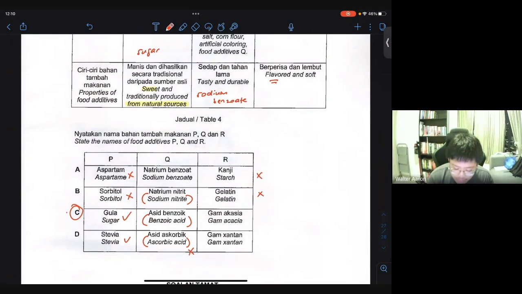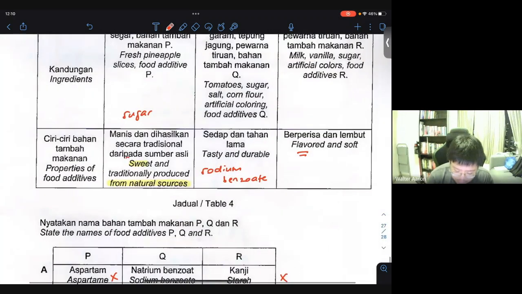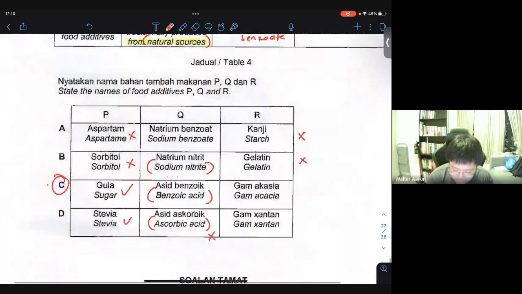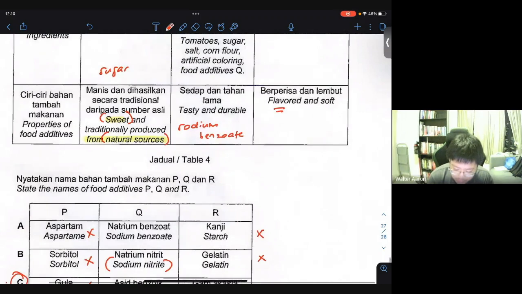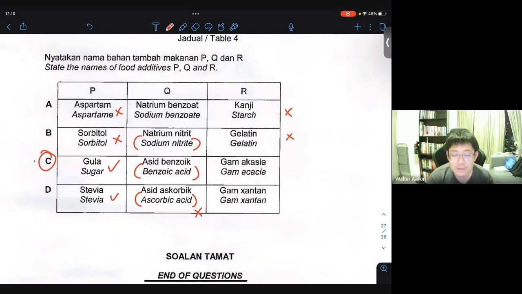Okay. So remember, you can see here, sweet and natural, so it can be sugar, most likely. And for sauce, you either add benzoic acid or sodium benzoate, never sodium nitrite or ascorbic acid, because sodium nitrite is a type of preservative to prevent the growth of microorganisms in meat products, and ascorbic acid is used as an antioxidant to prevent oil from going rancid and things like that. Okay, all right. So therefore, the answer is C.